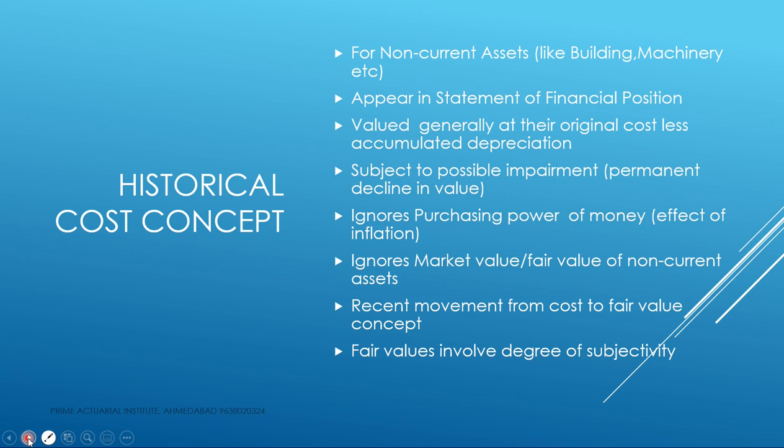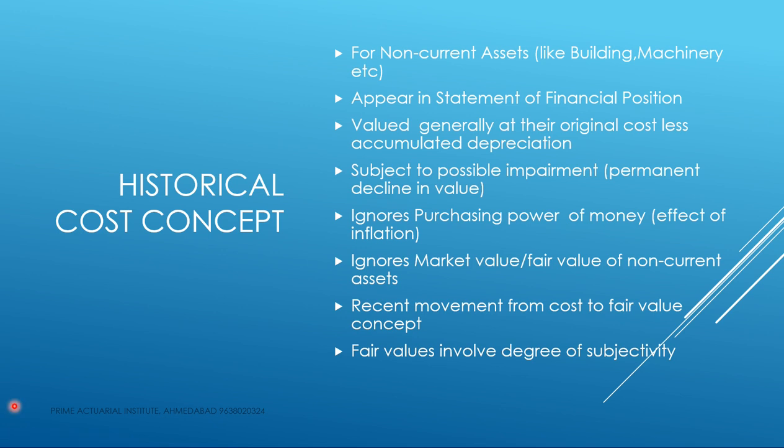Say suppose we purchase a machinery today, we get the benefit of running the machinery over 10 years or 20 years. So these are non-current assets. The benefit of these assets spills beyond one accounting period, normally one accounting year.